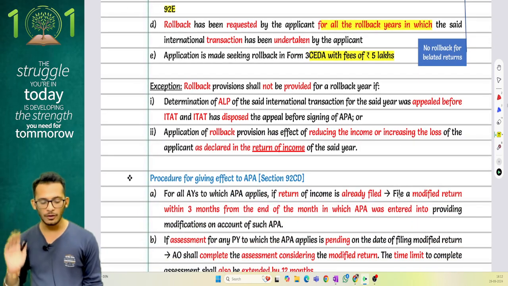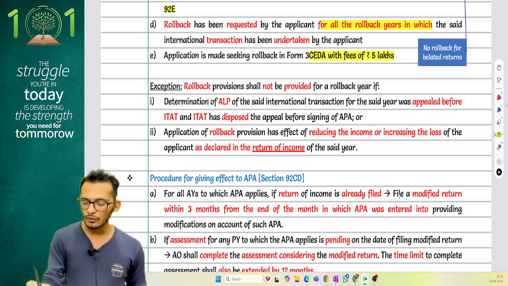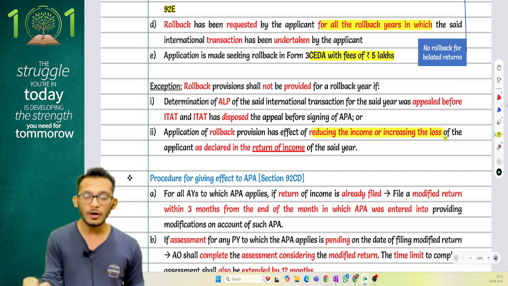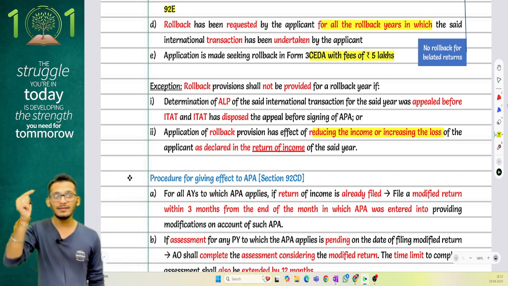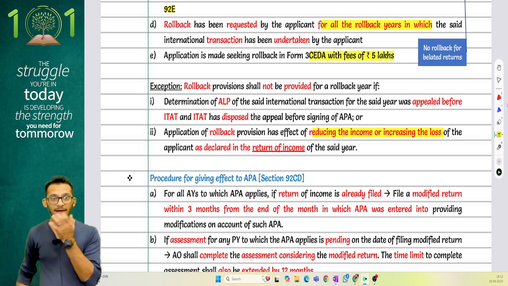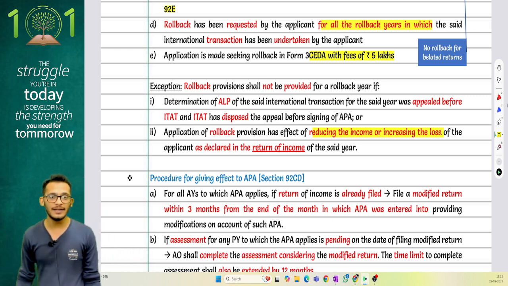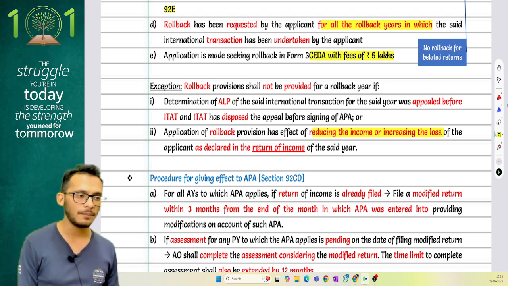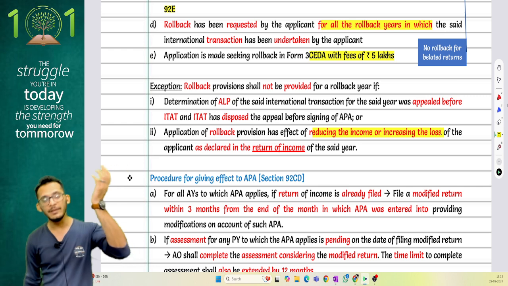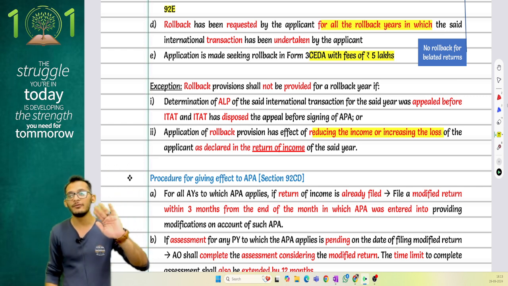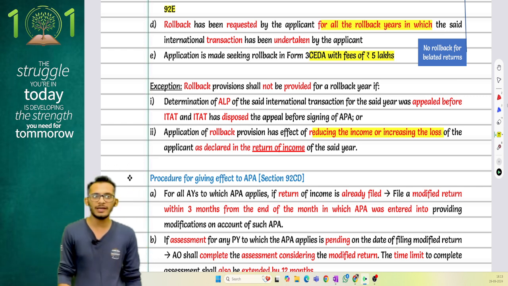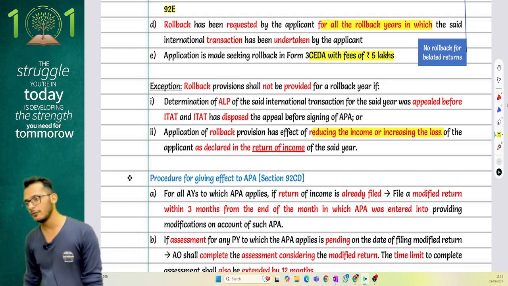But the provisions of rollback also clarify that if a rollback is going to result in reducing the income or increasing the losses from what was declared in the return itself, then the provisions of rollback will not apply. Like I said, the transfer pricing primary rule itself was that you should not get benefits beyond what you expected. And therefore they will deny those things.